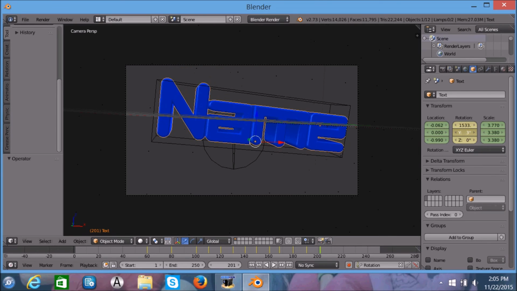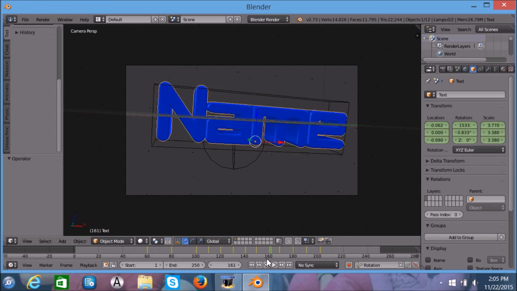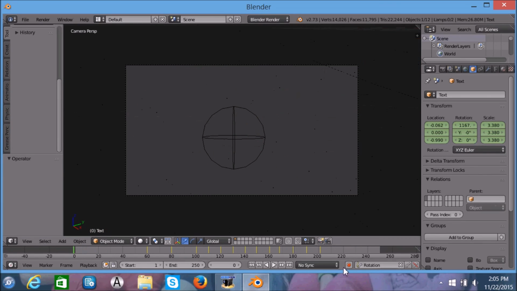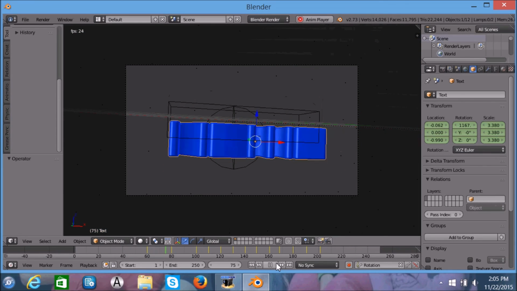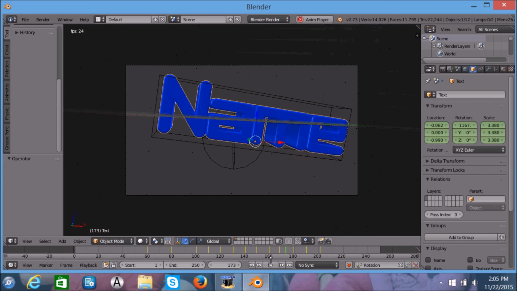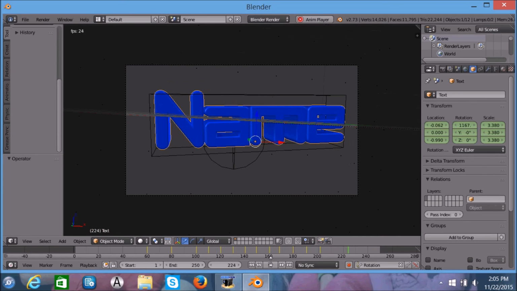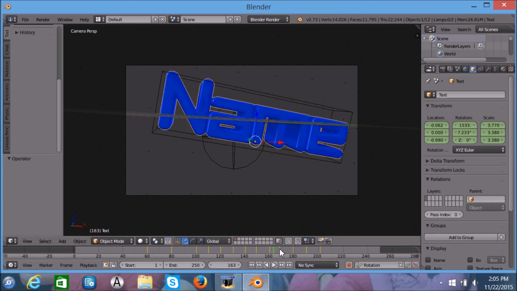Oops. So redo that keyframe. So the beat follows with the music.